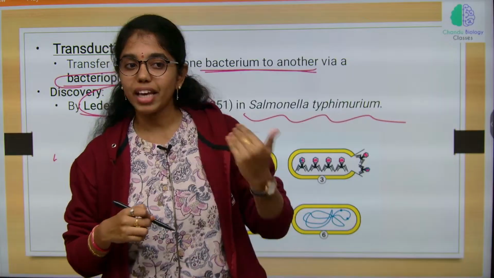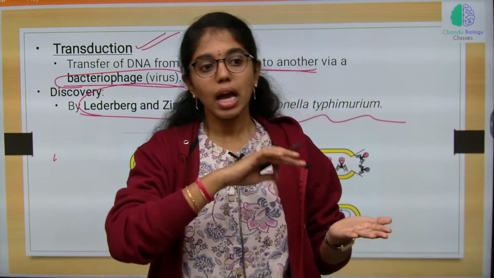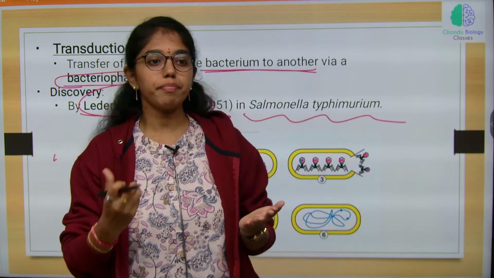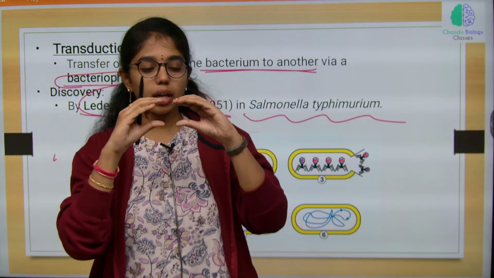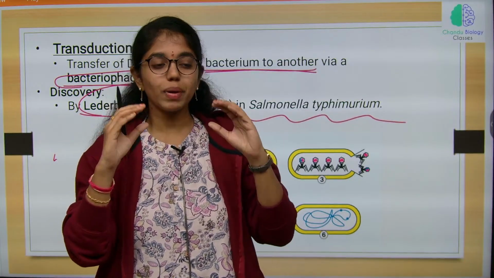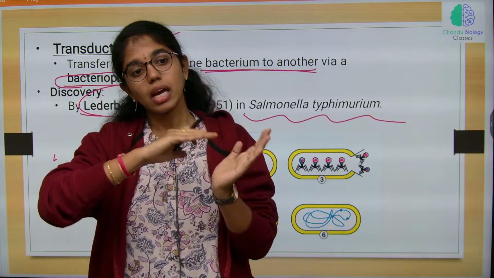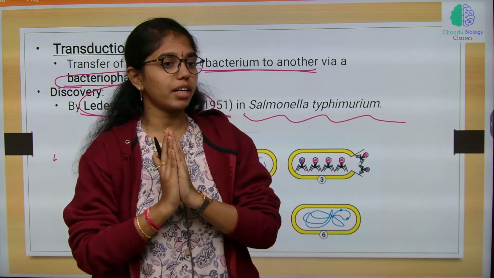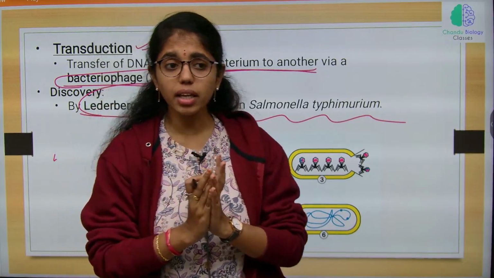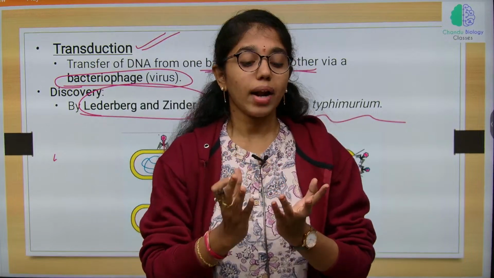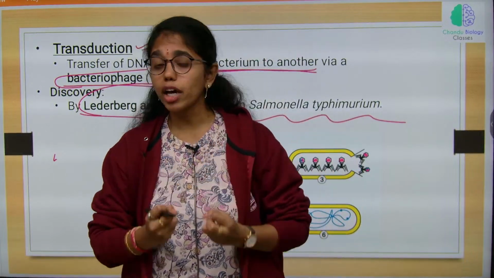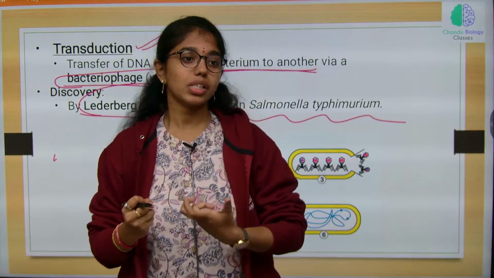The donor cell can be an F plus strain or HFR strain and the recipient cell is an F minus strain, where a conjugation tube or sex pili will be formed between the two strains and the transfer of F factor will happen. Second is transformation, the uptake of genetic material from the surroundings.